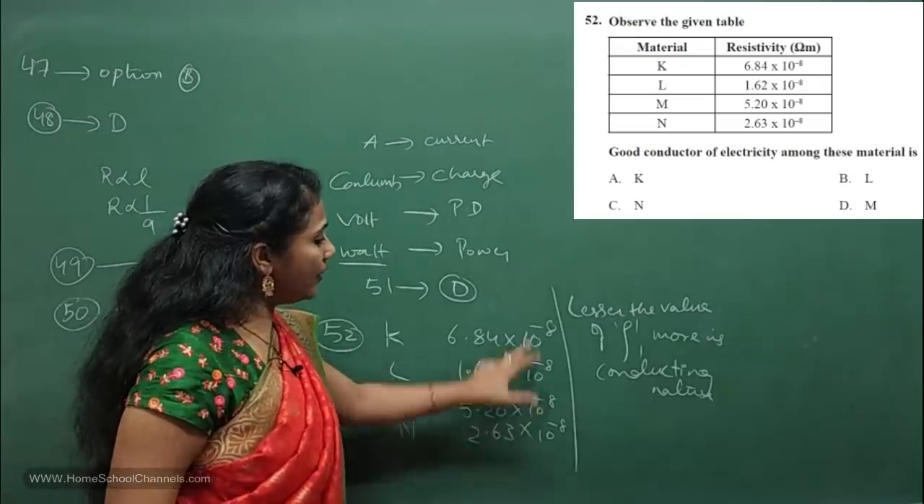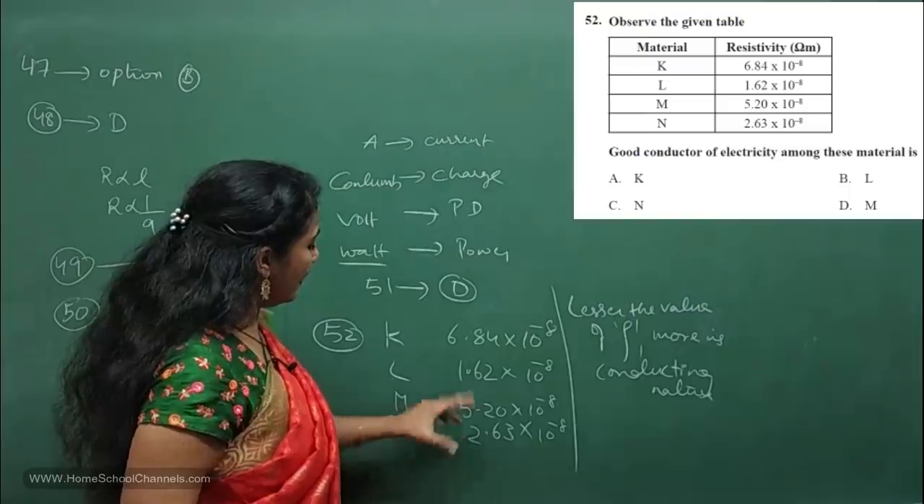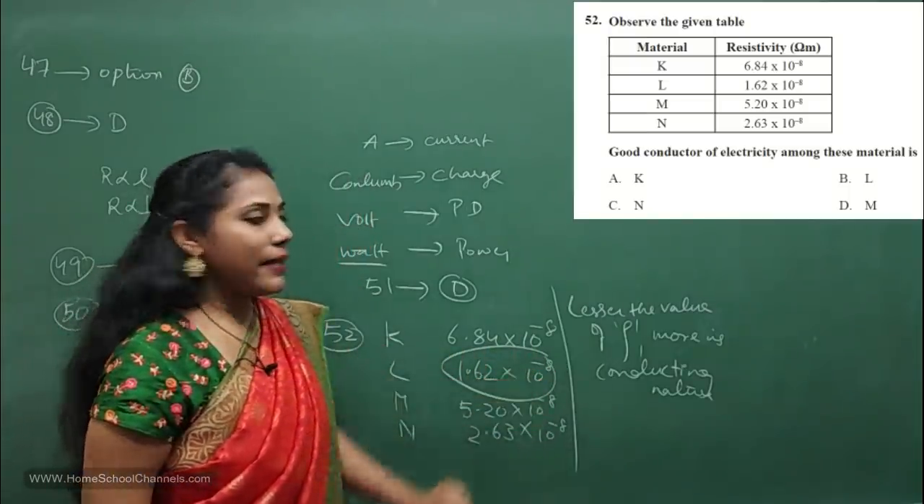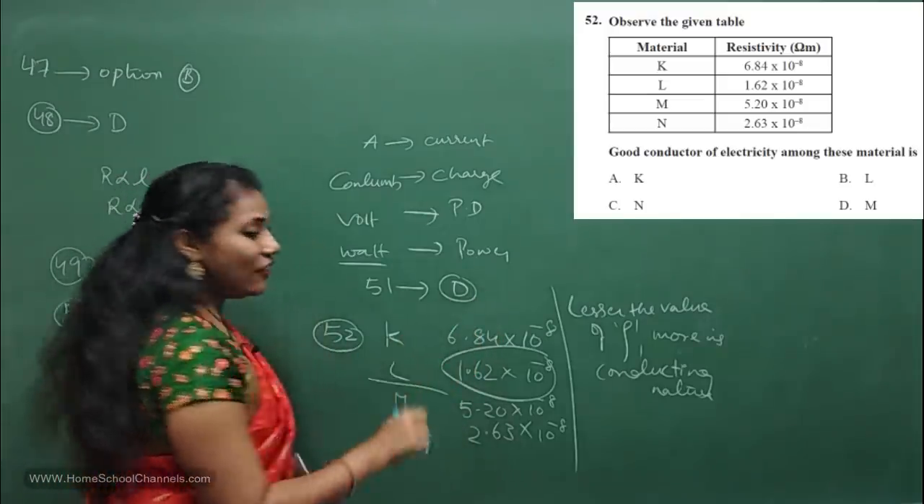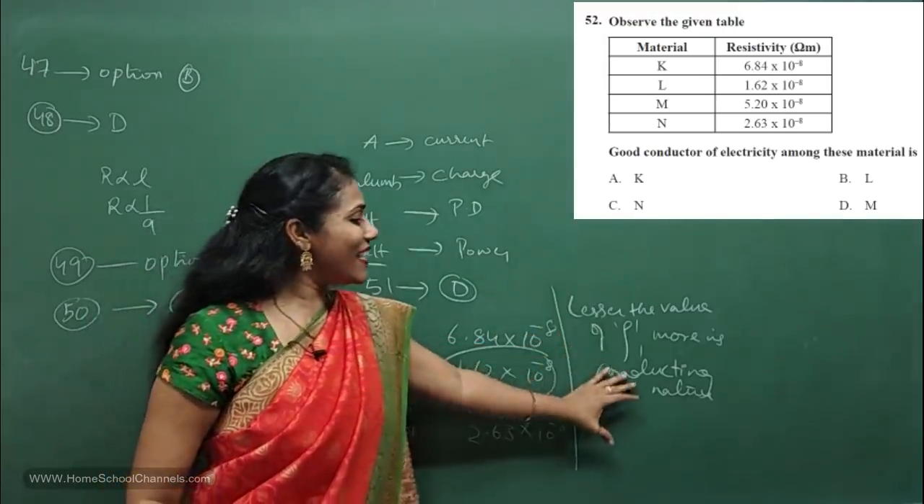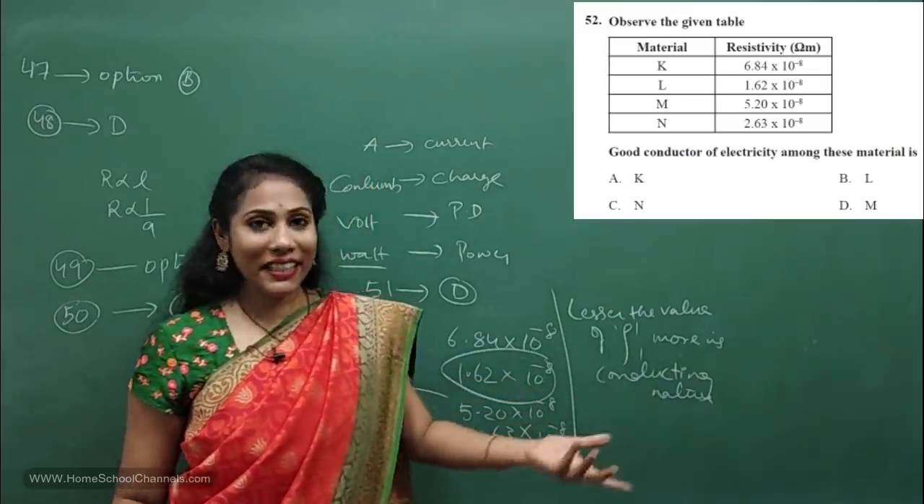See, all are 10 power minus 8 only, right? So just select the least number here. Definitely the least number is 1.62 into 10 power minus 8, which is there for L. So definitely L will have the least resistivity. So L will act as a better conductor. Okay, so L has more conducting nature.